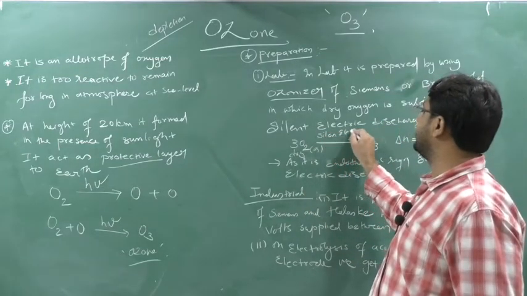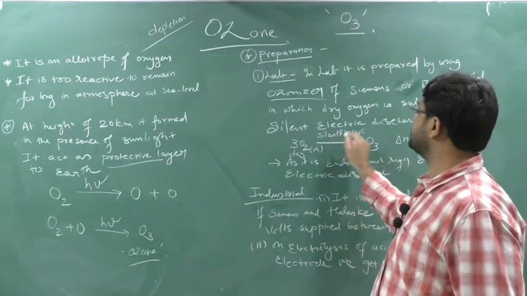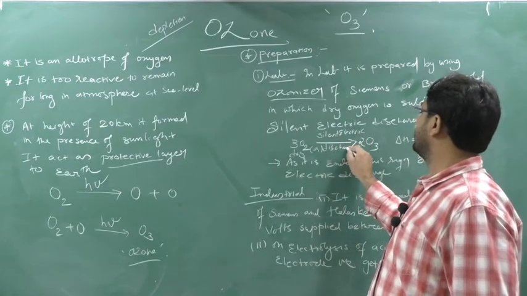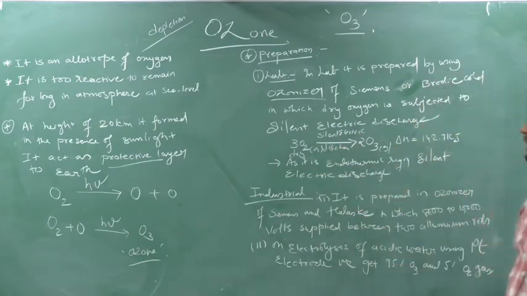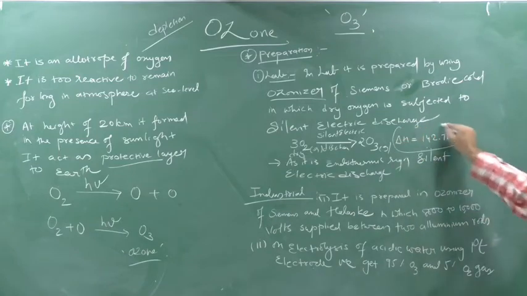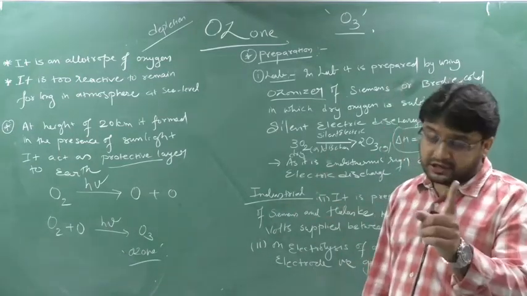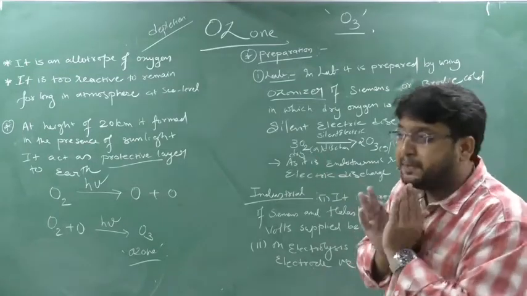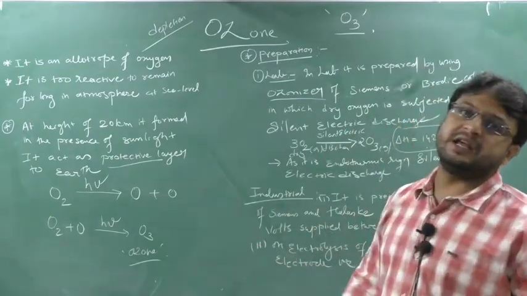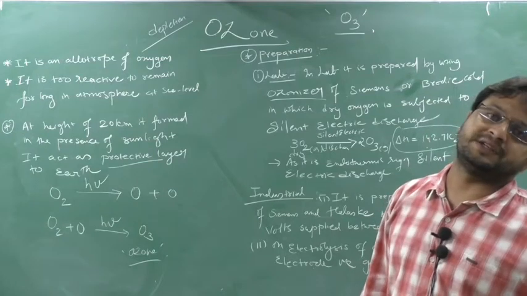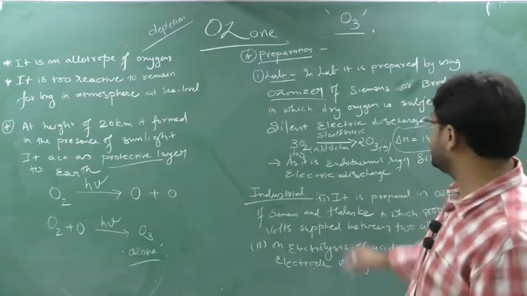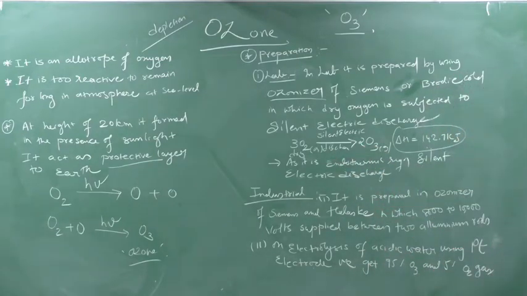Silent electric discharge. We prepare ozone. Here we are supplying electric current to oxygen, and then only we get ozone, which means we are supplying energy. In any reaction, if you are supplying energy, that type of reaction is known as an endothermic reaction. So this reaction is an endothermic reaction.